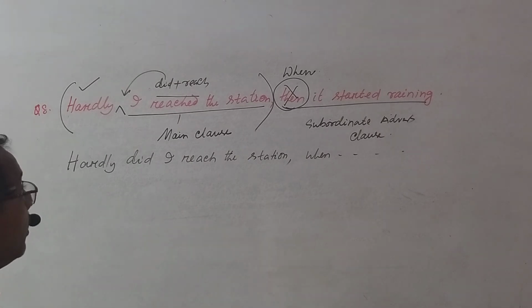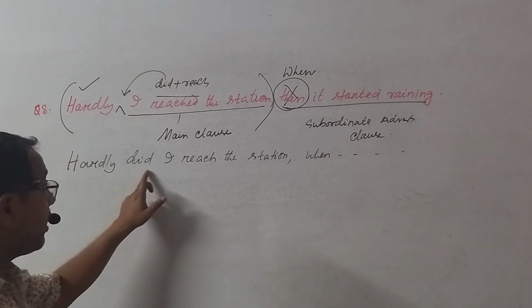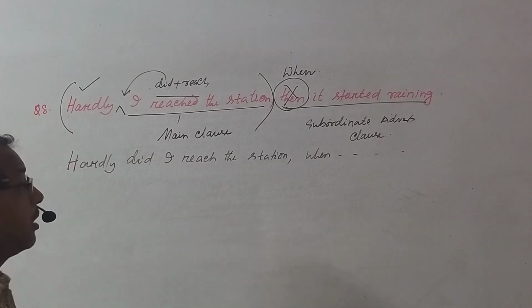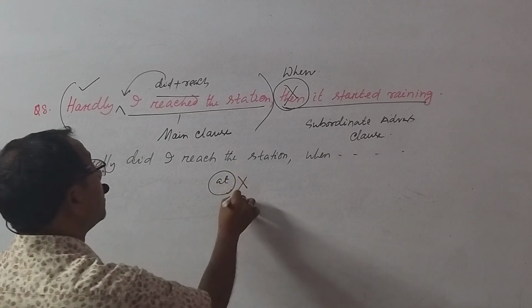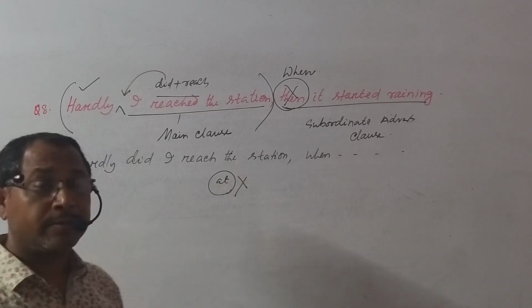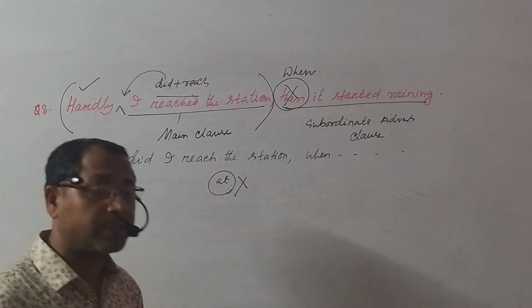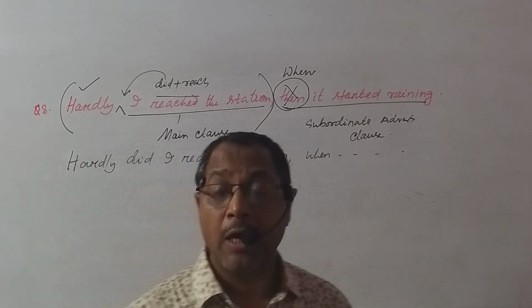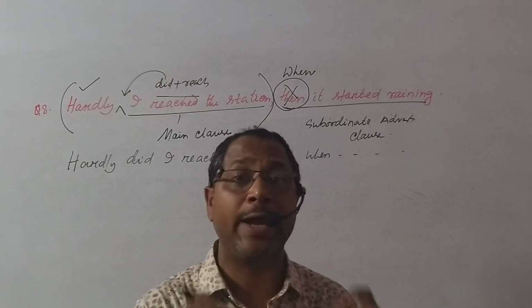Somebody may add another word. Hardly did I reach at the station. Somebody may add here, but this is wrong. Never add at before a place. When you are reaching a place, you must not use the word at, the preposition at. Okay?